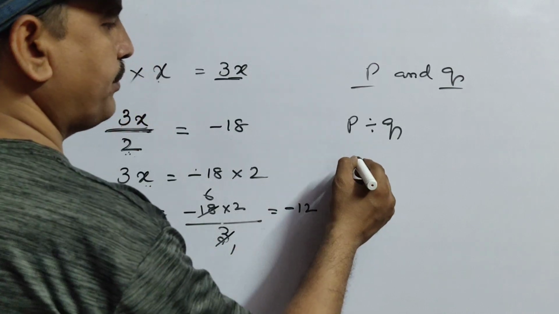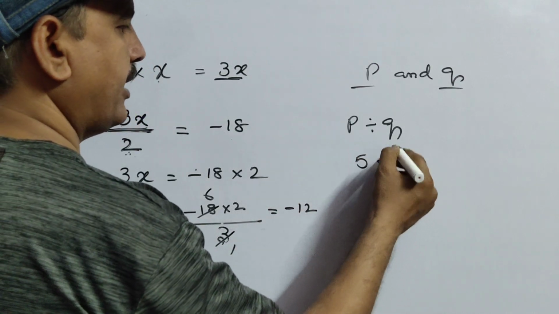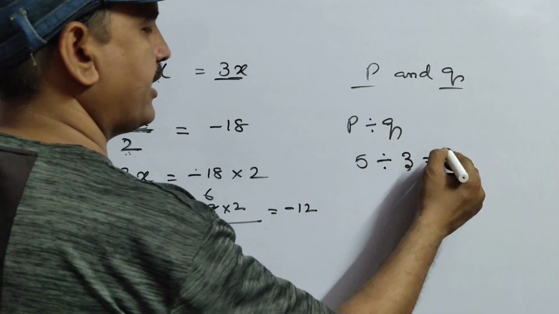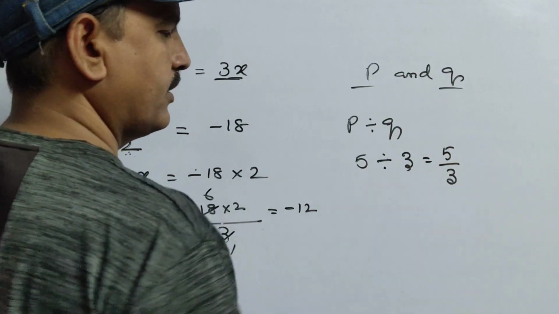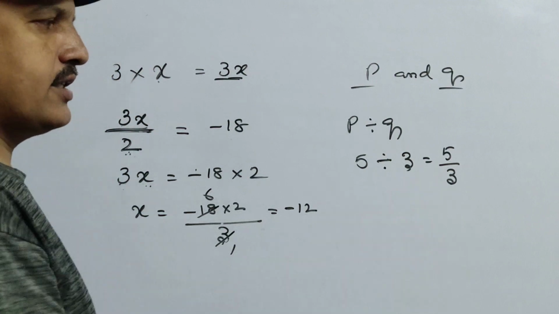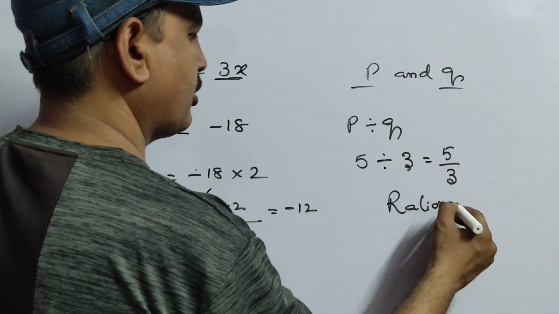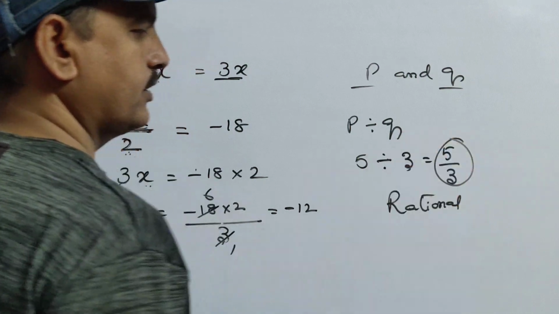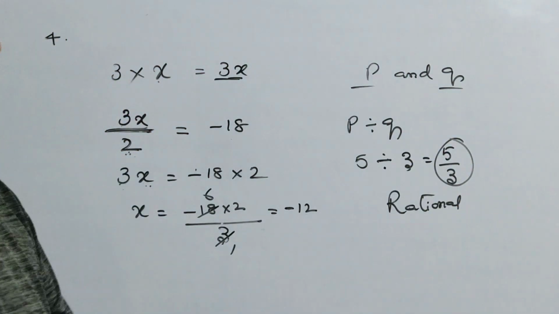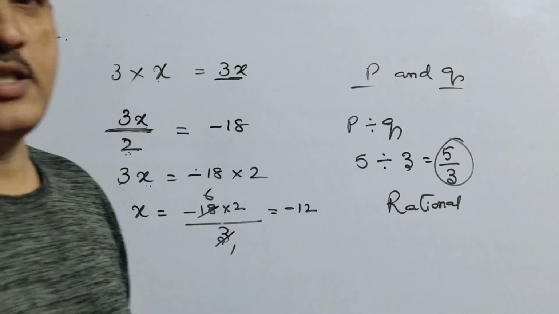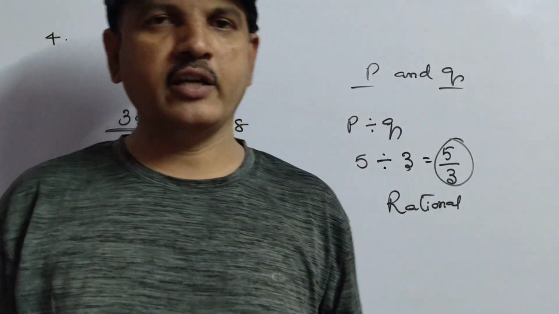Suppose if you take p as 5 and q as 3, then as I told you, that division we can write as 5 by 3. That means it is not an integer, it is a rational number, because it is in the fraction form. It is asking to write an example. It's a simple example, whichever you like, you can give.